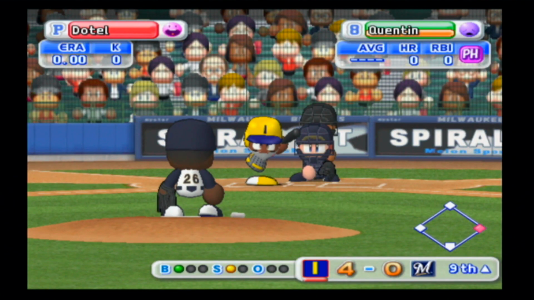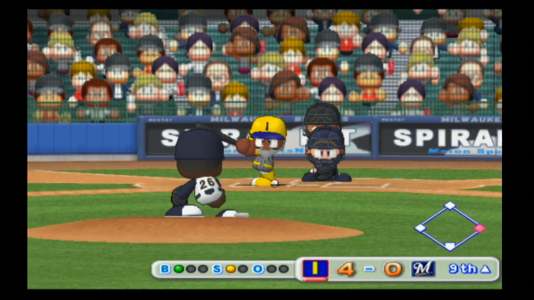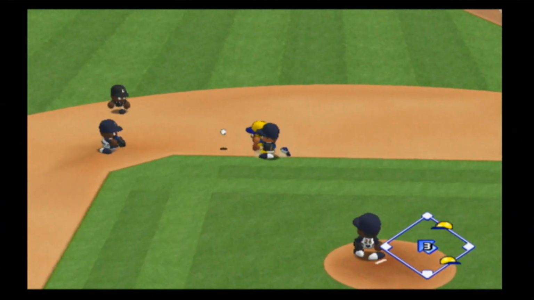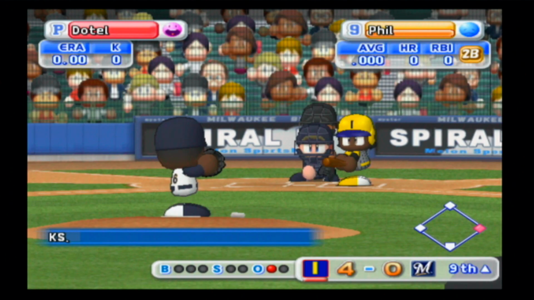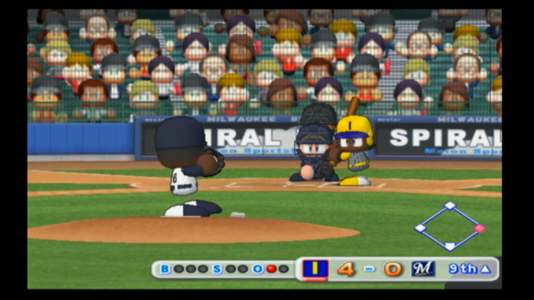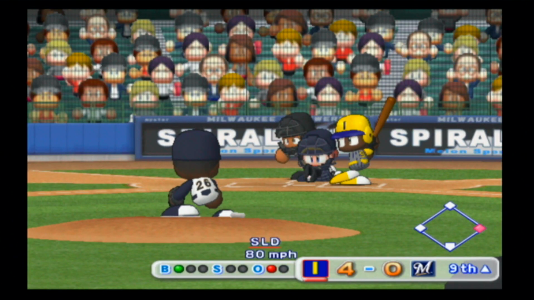That down in the dirt by his feet. A little surprised he didn't spin out of the way. Ground ball, this should be harmless. Nearly a double play. Actually, I wasn't real sure if Quinton would leg that out or not, but he did.